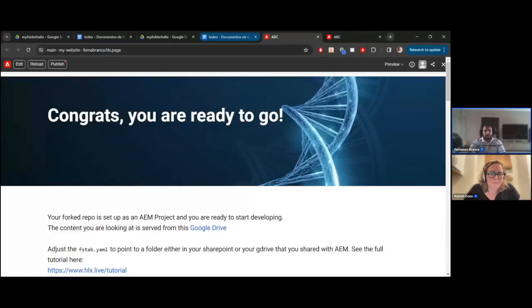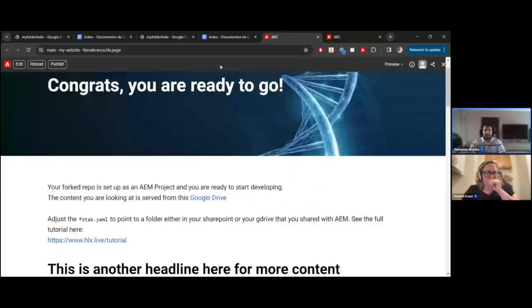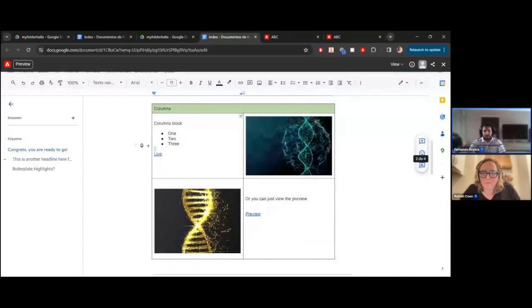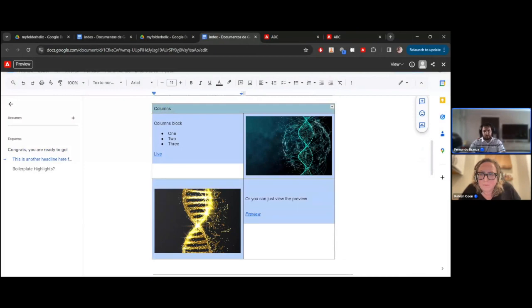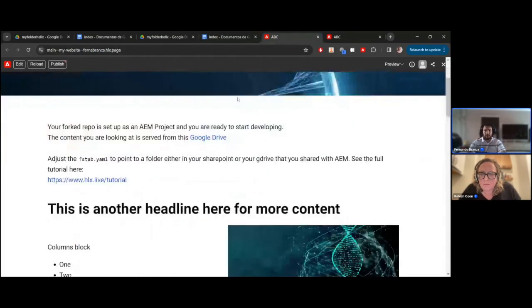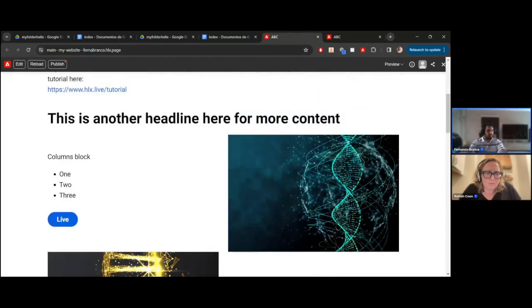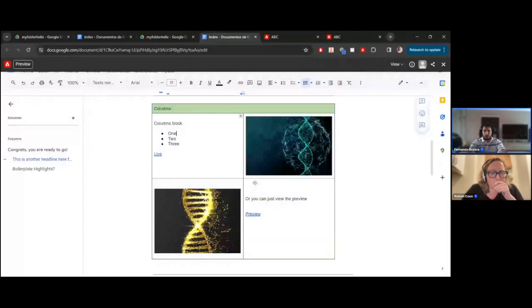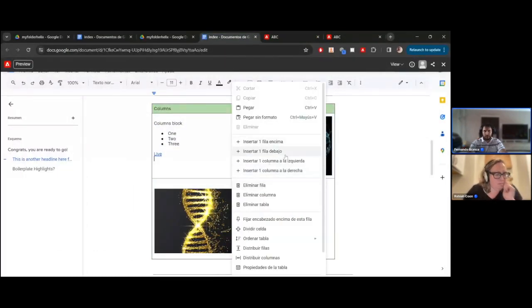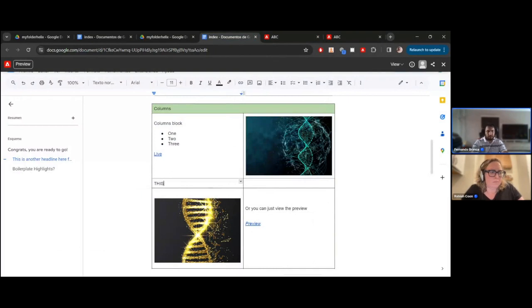Oh, perfect. Okay. Well, as I said, I was working on the index document. As you can see here, this is the part of the images and content I showed before. For example, this is the way it looks on the page. And you asked me for a new row or something to change. So what I'm going to do is create a new row and then say this is a new content, for example. And then I would like to grab an image from my document. So give me a second. I'm going to look for an image to see how it looks on the page.